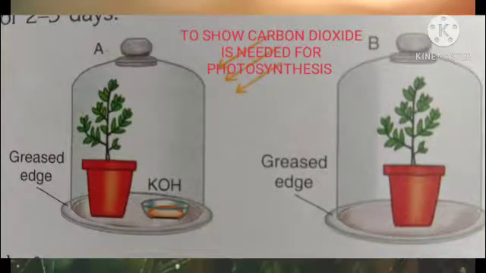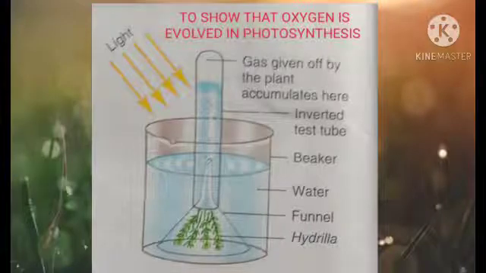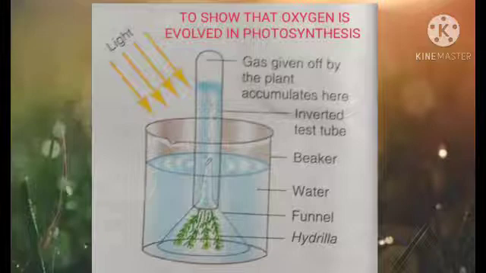The last experiment which we are going to check is one of the products produced in photosynthesis, oxygen, whether actually the plant has produced oxygen or not, because the other product of photosynthesis, starch or glucose, is being checked in every experiment with the help of iodine. So in this experiment we don't need destarching of the plant. What we need is just a hydrophyte, a plant which lives in water, like Hydrilla or Vallisneria.